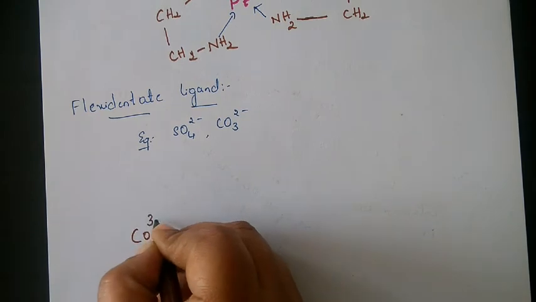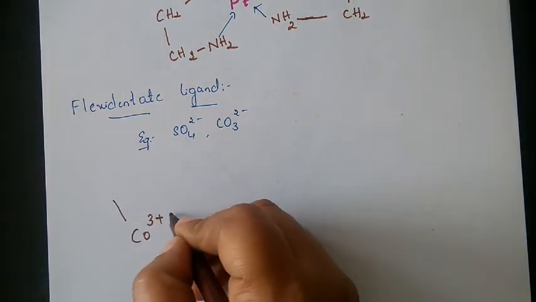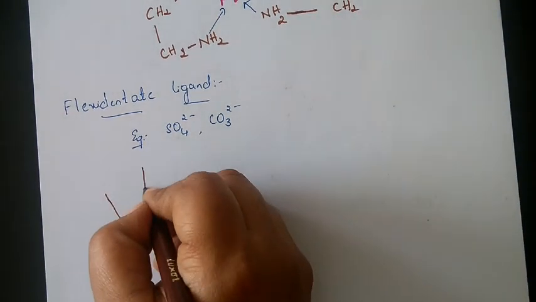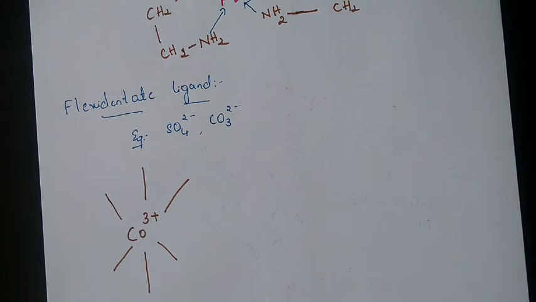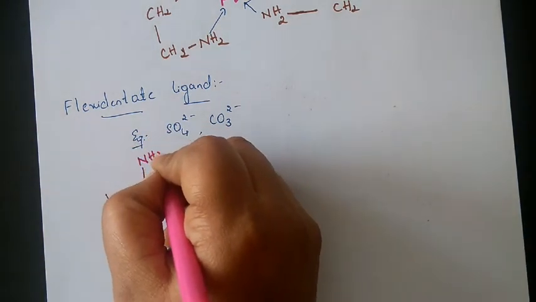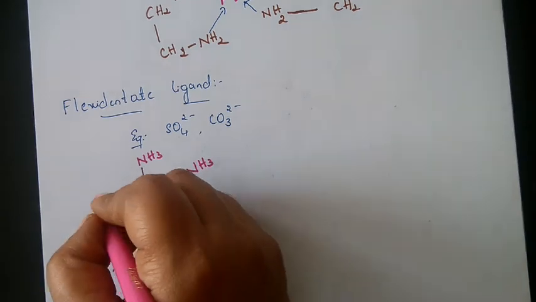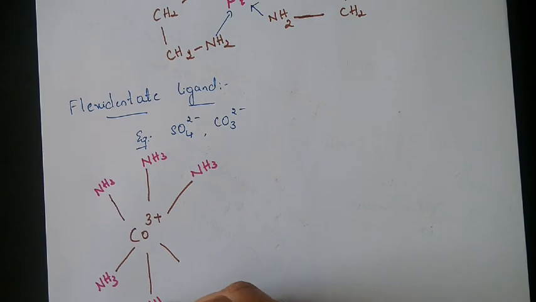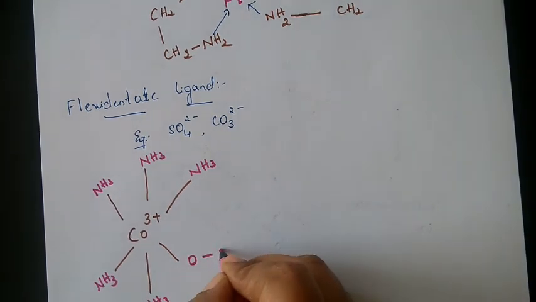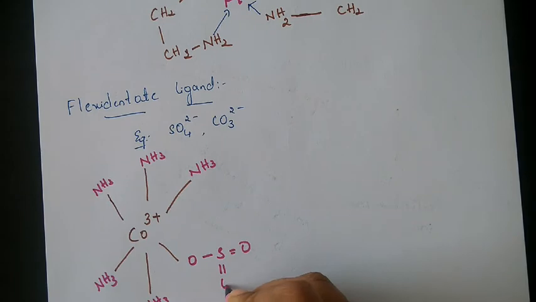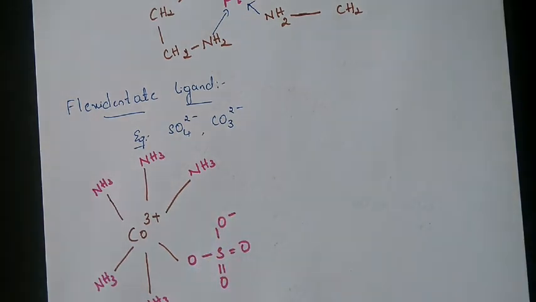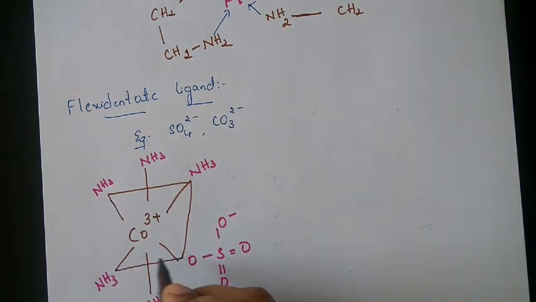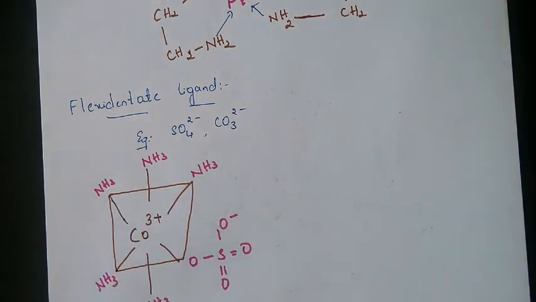So we have cobalt, ammonia, NH3. This is what the complex is.